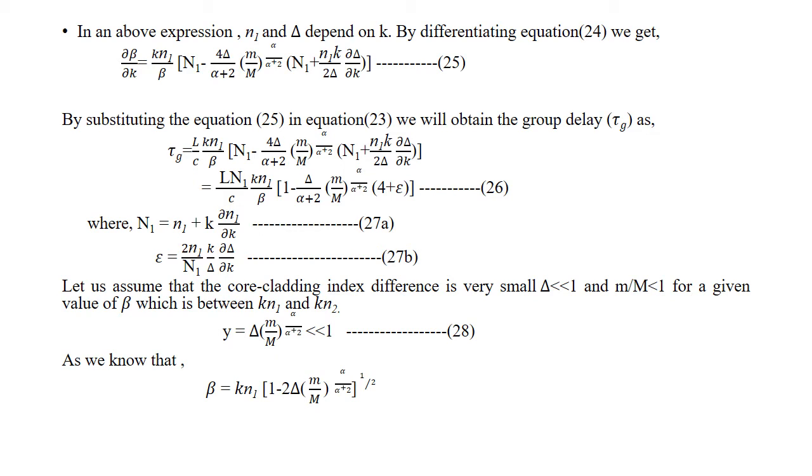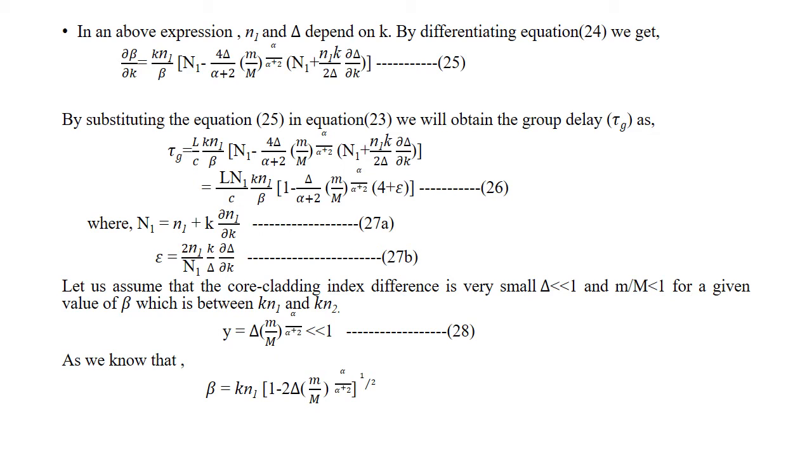So let me assume that the core cladding index difference is very small, then del is less than 1. So m by M is also less than 1. So for the value of beta, it is between k n1 and k n2. Then y, equal to del into (m by M) the whole power alpha by alpha plus 2, is less than 1.